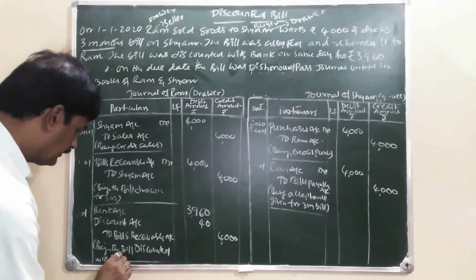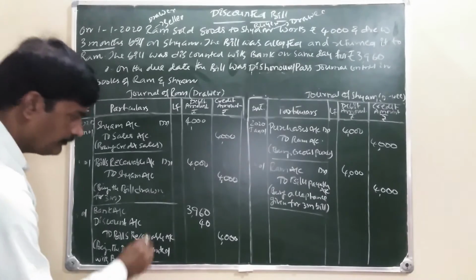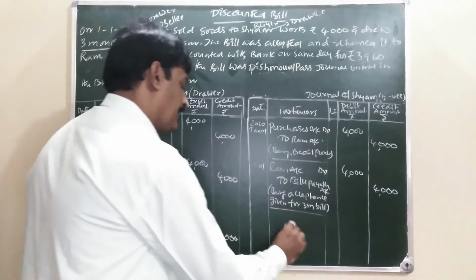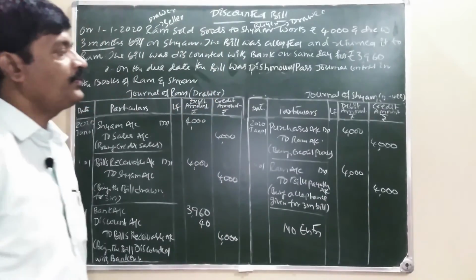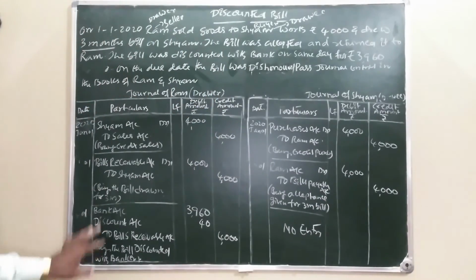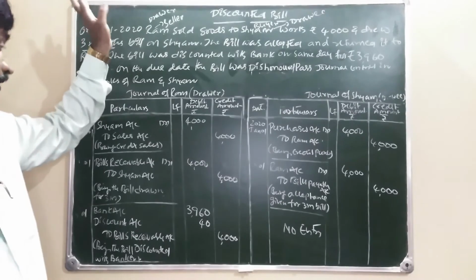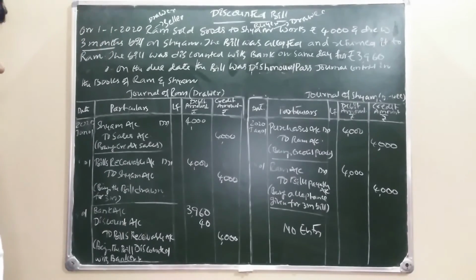With banker. No entry will be recorded in the books of Shyam because it's a transaction only between Ram and banker.